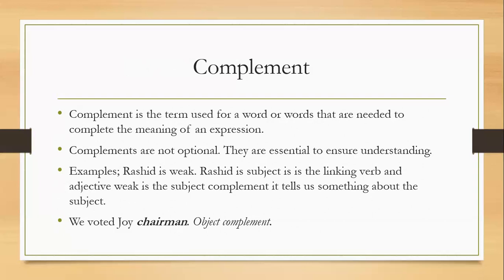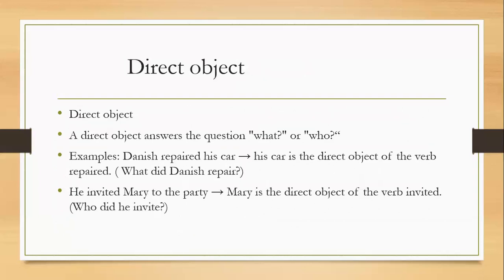In another example, we voted Joy chairman. Chairman is the object complement because it is needed to complete the meaning of the whole sentence. Moving to the next slide, we have objects, direct object and indirect object. A direct object is a word or phrase denoting the receiver of the action of the verb.